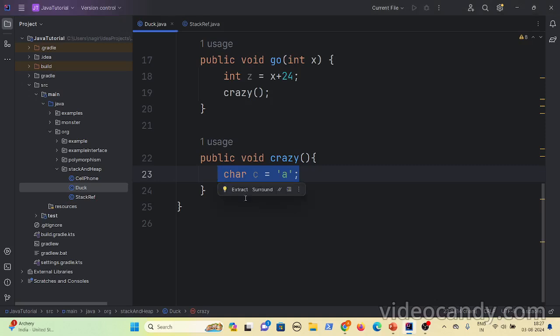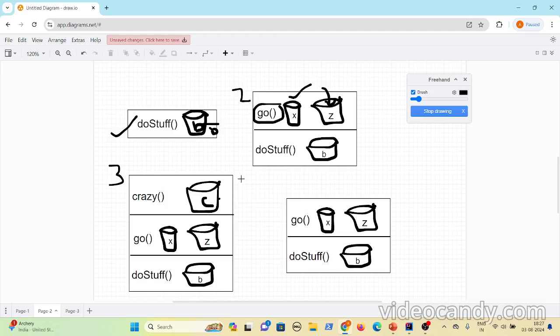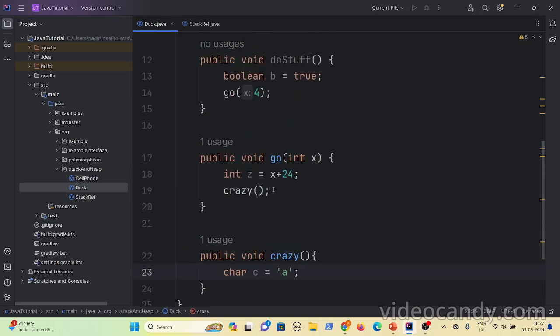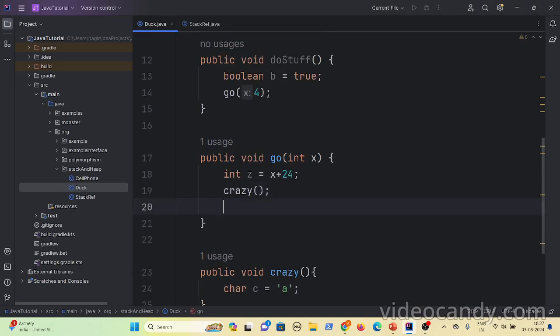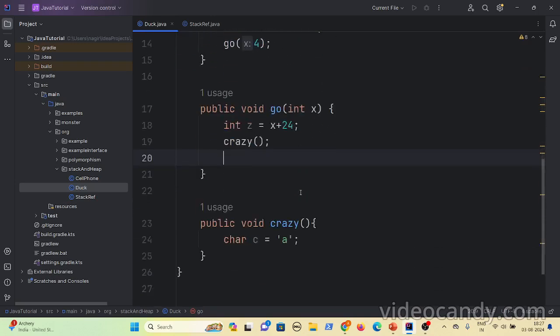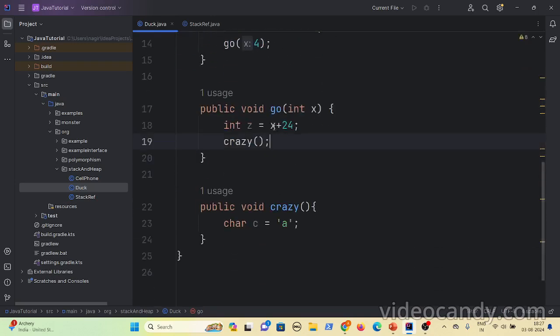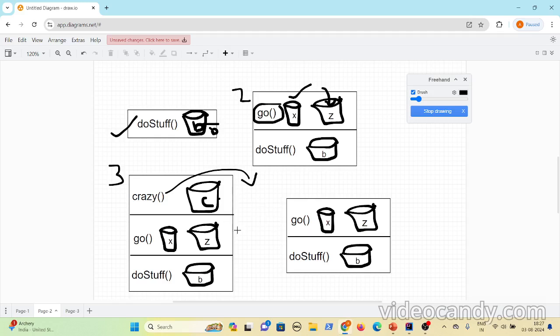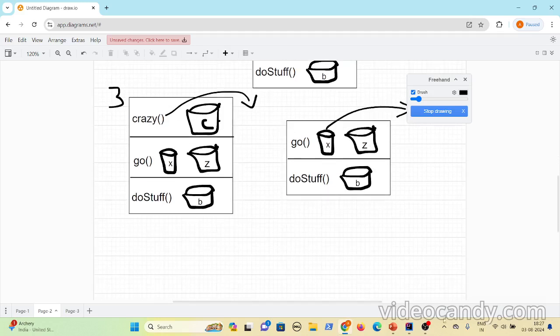Now post that, what happens? Nothing is there. A close brace is there, which means that method is completed. So it pops out this particular stack frame, since the crazy method execution is completed. After crazy, nothing is there, just the closing brace. Even this go method is also completed, so it will pop out the go stack frame as well.